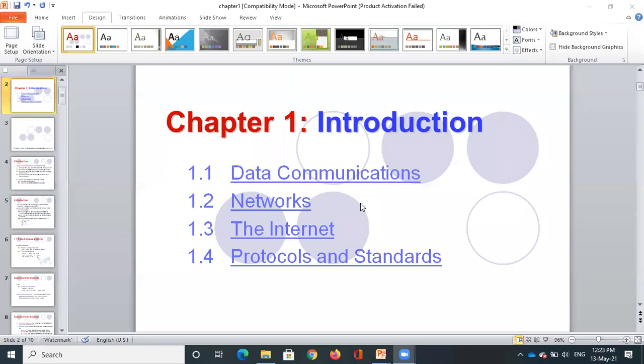Then comes the internet. So what is the internet then? Are network and internet the same or are they different? Network and internet, is it the same or is it different? Yes, any answers? What is the internet?